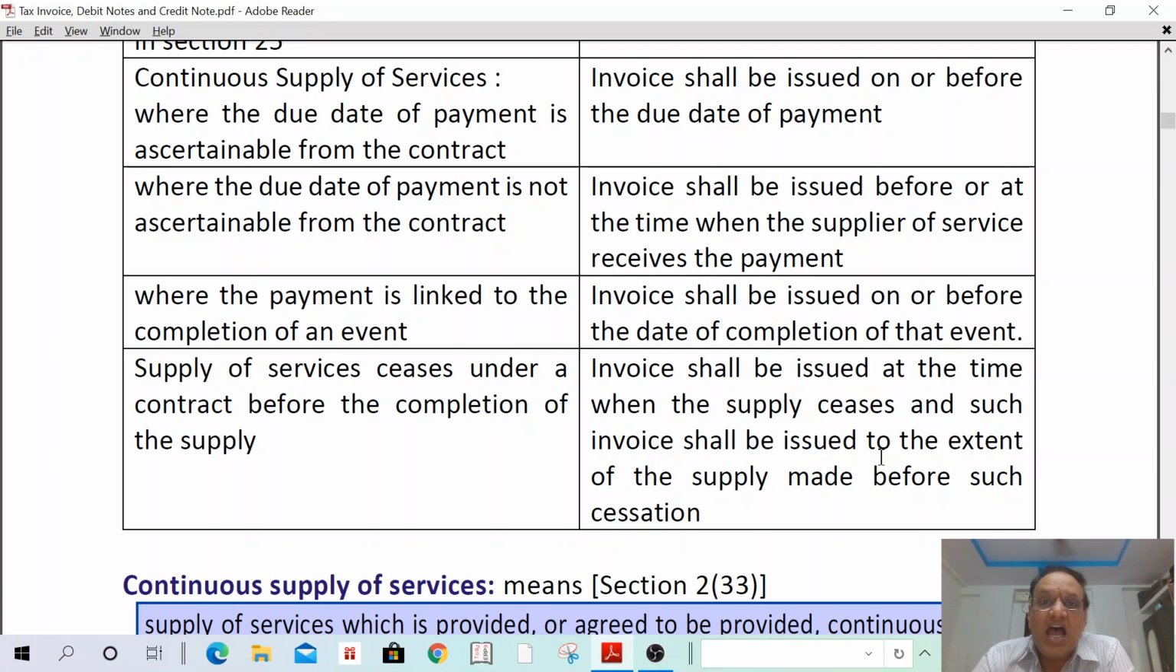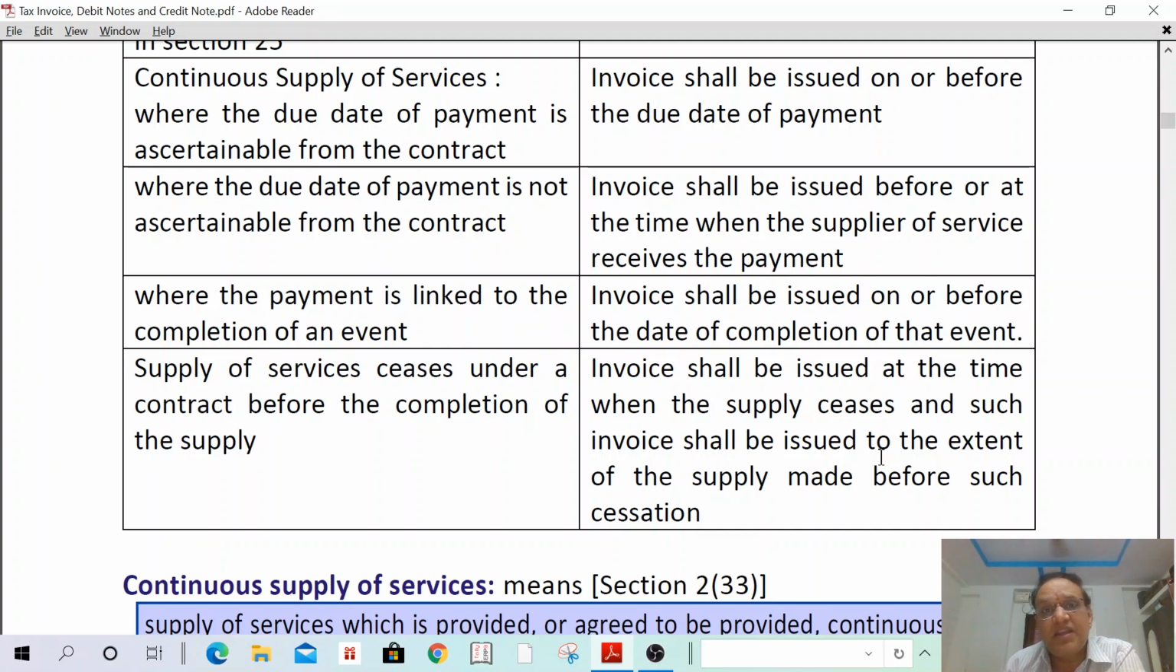Then, supply of services ceases under a contract before the completion of supply. That means I have a contract with XYZ Limited for audit work for a period of 1 year. After 3 months, my work is not satisfactory to the company and they have ceased my services. In such a case, invoice shall be issued on the date of cessation. That invoice shall be issued when the supply ceases. After 3 months means January, February, March. Suppose on March 31st they have ceased my services. That means invoice shall be issued on 31st only for 3 months.